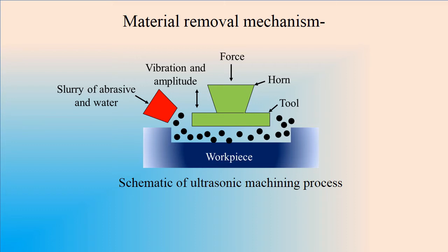We can see the tool is attached to the horn, which provides the ultrasonic vibration to the tool. Slurry of abrasive and water is fed from one end and it removes the material from the workpiece, which is brittle, and from the other end the slurry and abrasive particles leave the workpiece. Vibration and amplitude is given to the tool so that we can have the required amount of material removal. A feed force is also applied to control the material removal rate.